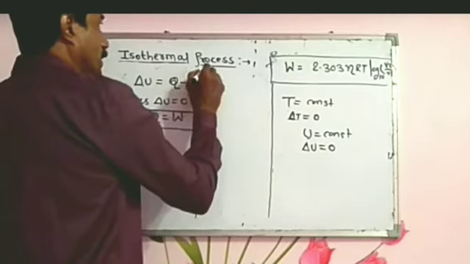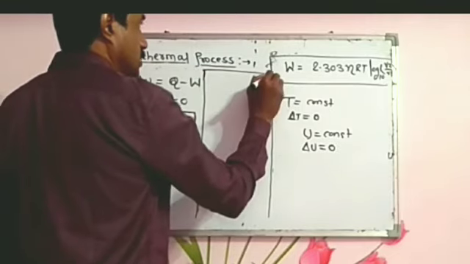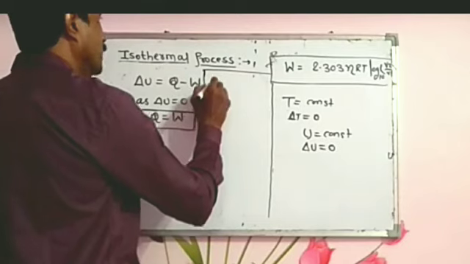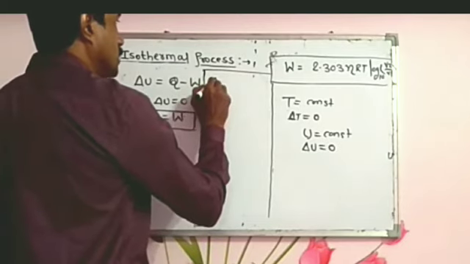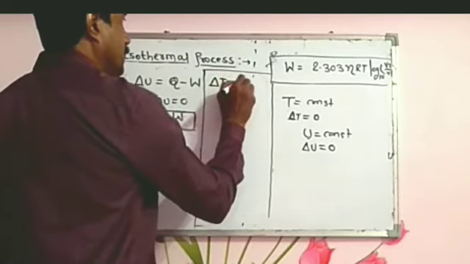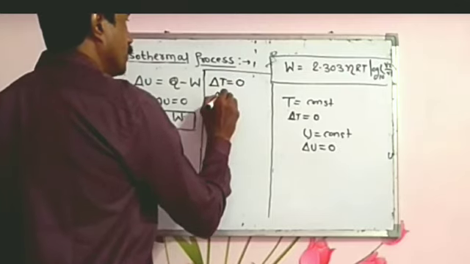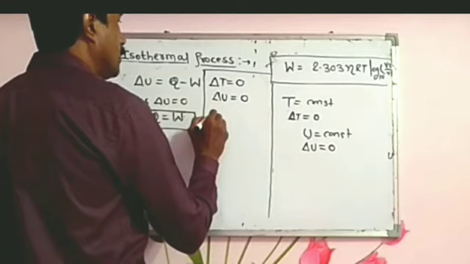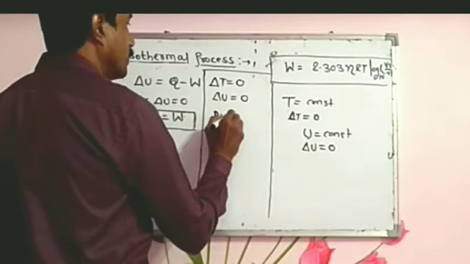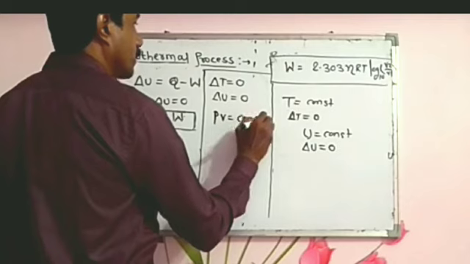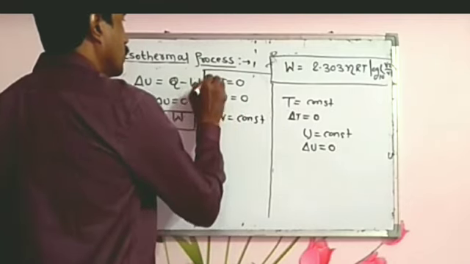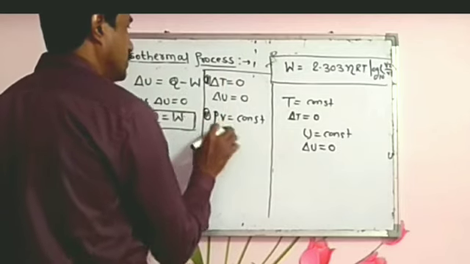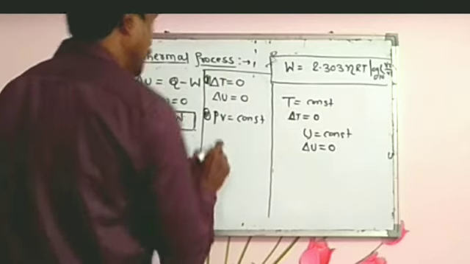So in the isothermal process, we draw the important conclusion: del T is equal to 0, del U equal to 0, and the equation of state is PV equal to constant.